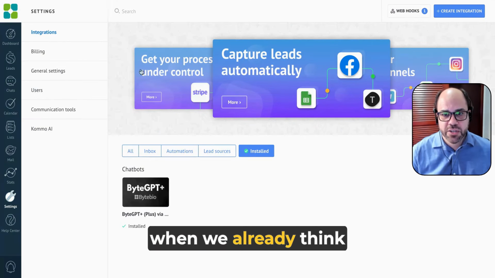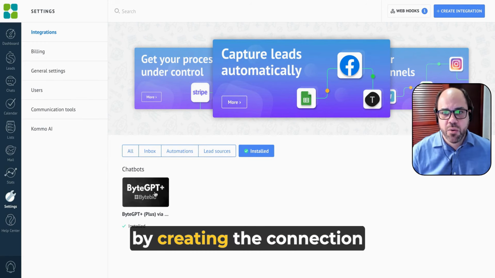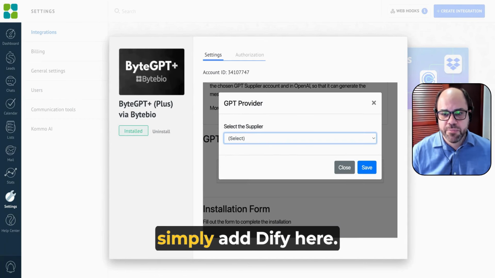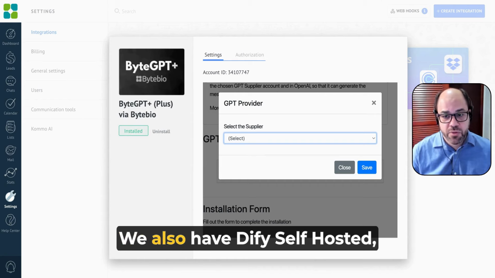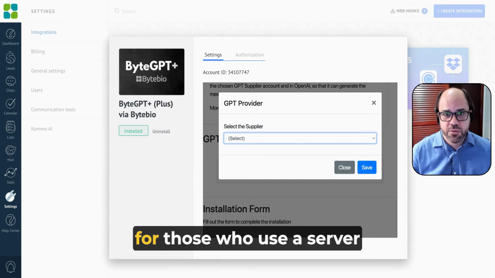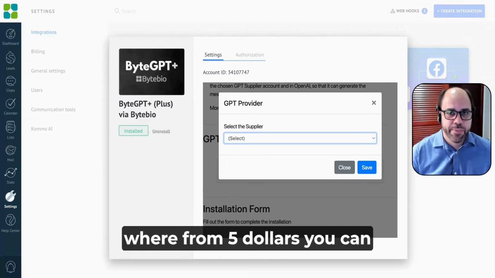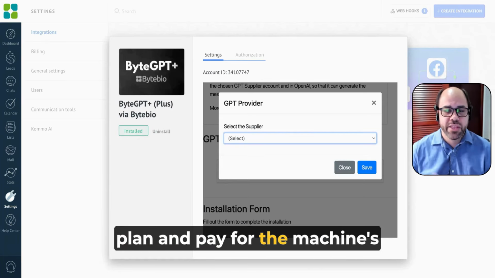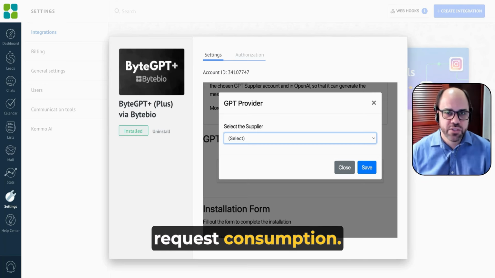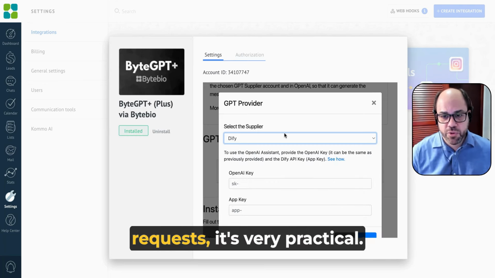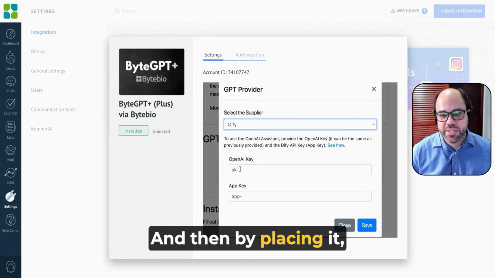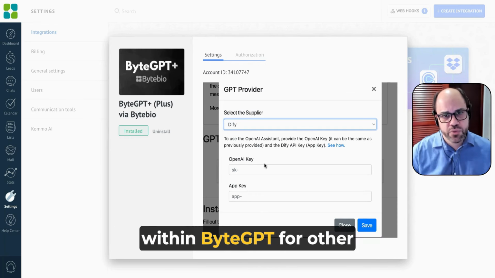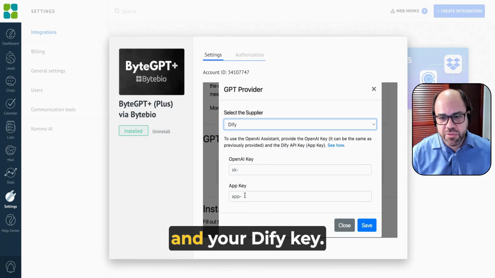So when we think about using ByteGPT, by creating the connection within ByteGPT, we have the possibility to simply add Dify here. We also have Dify self-hosted for those who use a server like Railway, where from $5 you can already subscribe to the Railway plan and pay for the machine's consumption and not just request consumption. It ends up having practically infinite requests. It's very practical. And then you just put the key, an OpenAI key that we still use within ByteGPT for other functions that may be useful, and your Dify key.